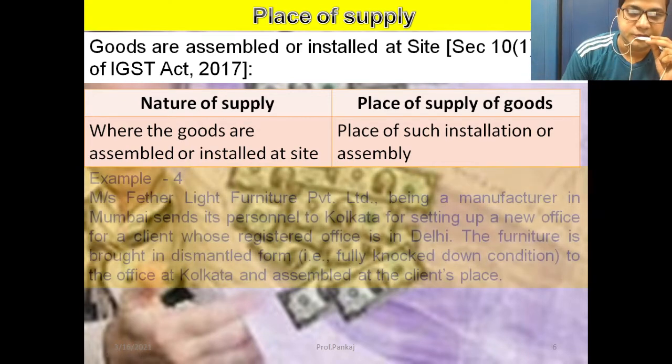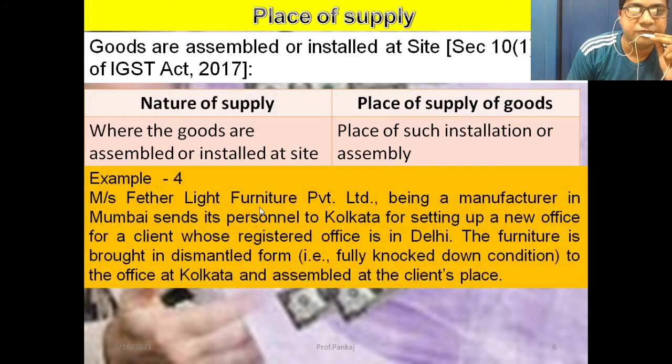For example, Messrs. Feather Light Furniture Private Limited, being a manufacturer in Mumbai, sent its personnel to Kolkata for setting up a new office for a client whose registered office is in Delhi. The furniture is brought in dismantled form, full knocked down condition, to the office at Kolkata and assembled at the client place.